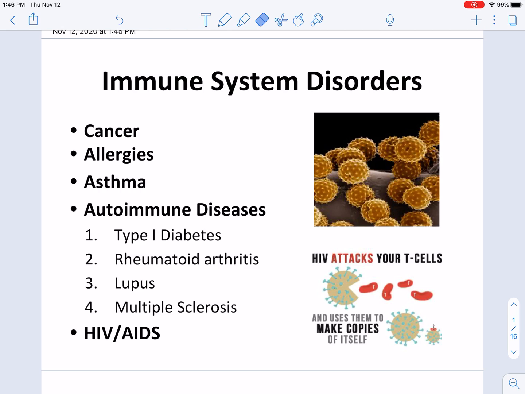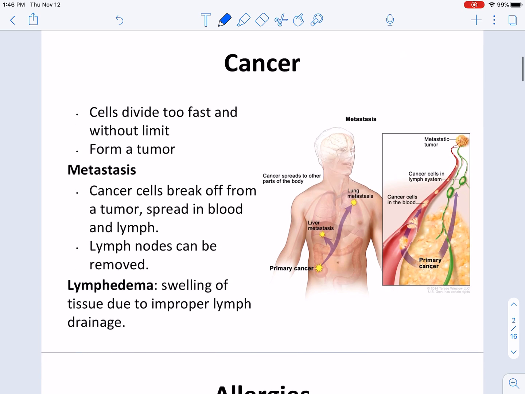Going to use these slides to guide us through immune system disorders and diseases. We'll touch on all of these things: cancer, allergies, asthma, autoimmune diseases, and human immunodeficiency virus, and how you develop AIDS, acquired immunodeficiency syndrome.